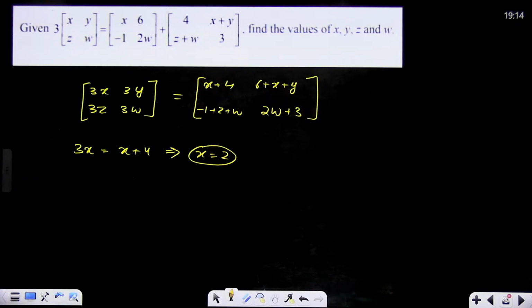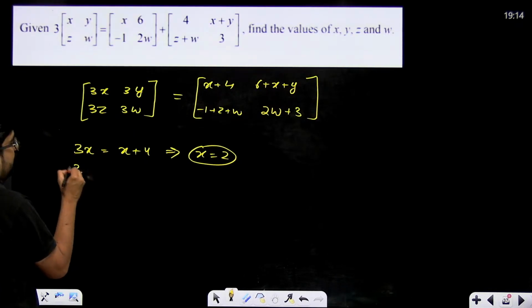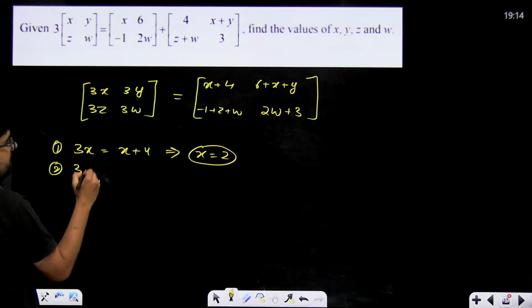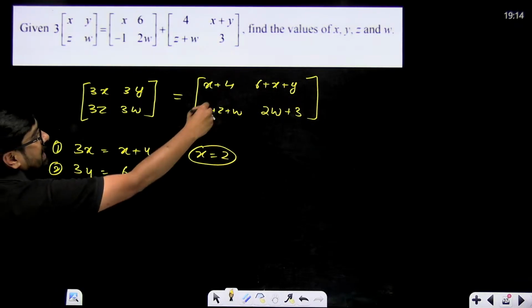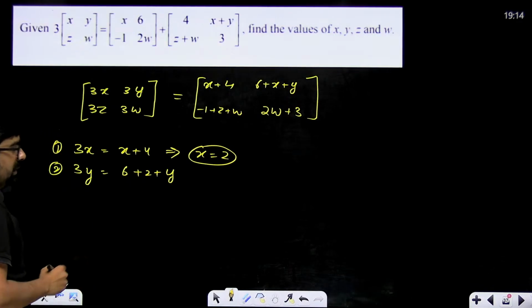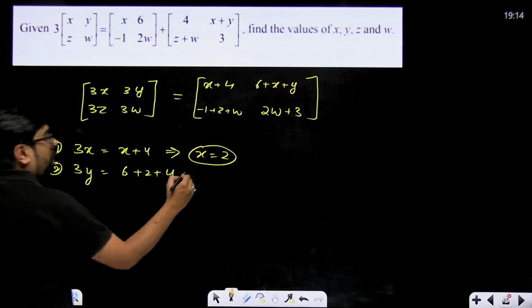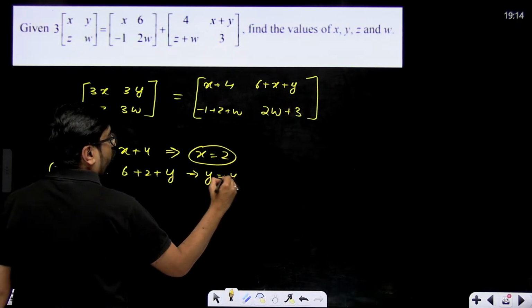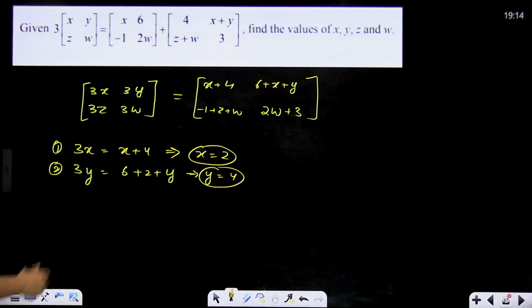So x will be equal to 2. Now 3y, this is first, now second, 3y is equal to 6 plus x plus y, where x is 2. So 6 plus 2 plus y, so 8 plus y, right? So from here what do we get? Y is equal to 4, right? 3y minus y, 2y is equal to 8, y is equal to 4, right?